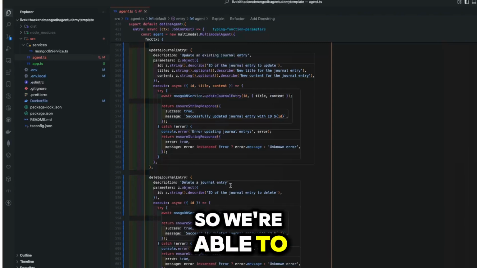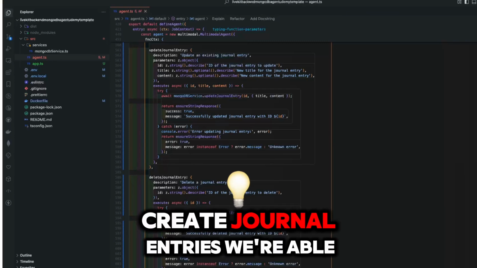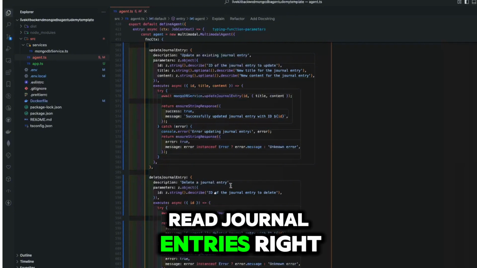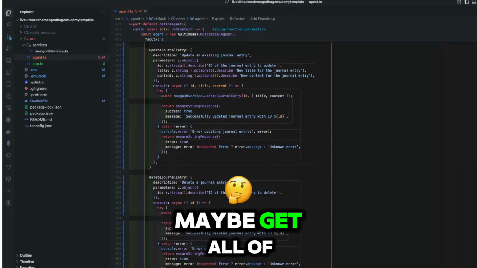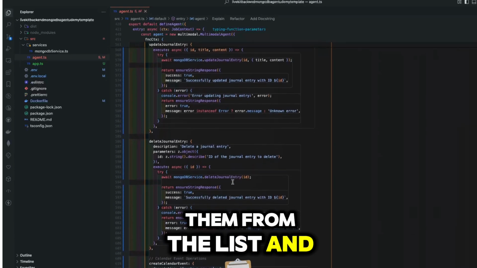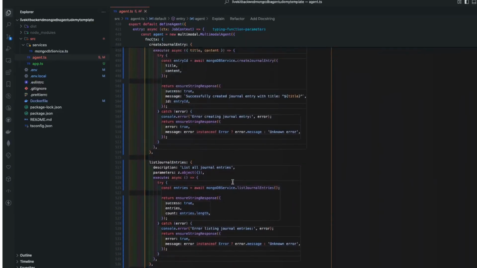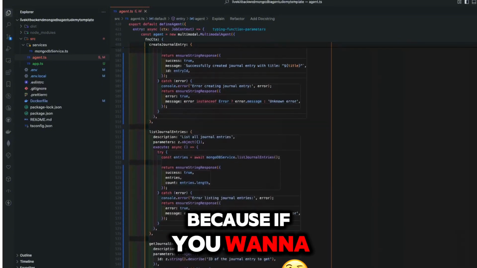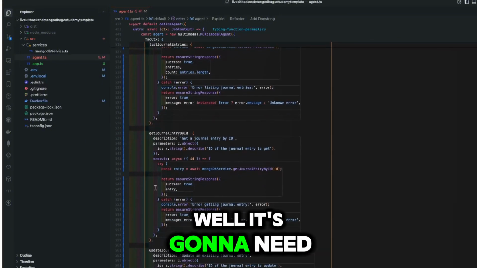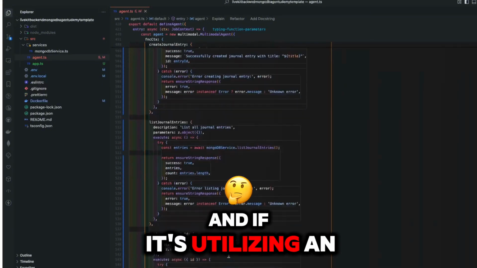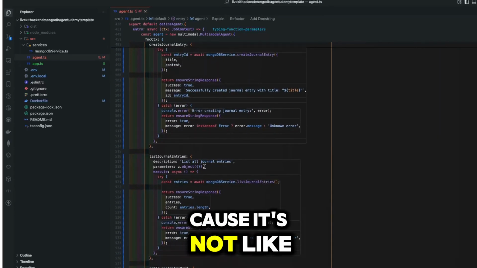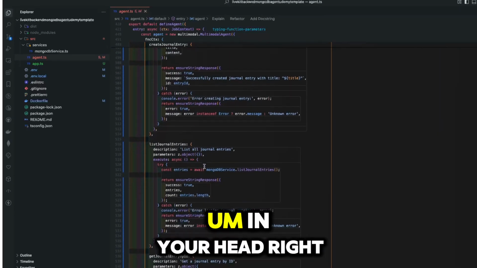So we're able to create resources, create journal entries. We're able to read journal entries, right? Get a specific one, maybe get all of them from the list, and so on. So let's just make sure we have this. Now, this is very important because if you want to read a specific one, well, it's going to need an ID. And if it's utilizing an ID here, then probably going to list all these, because it's not like you're going to remember the ID in your head, right?